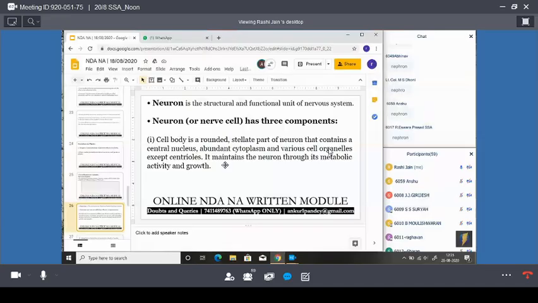It maintains the neuron through its metabolic activity and growth. Is it clear to you? The first point is clear?